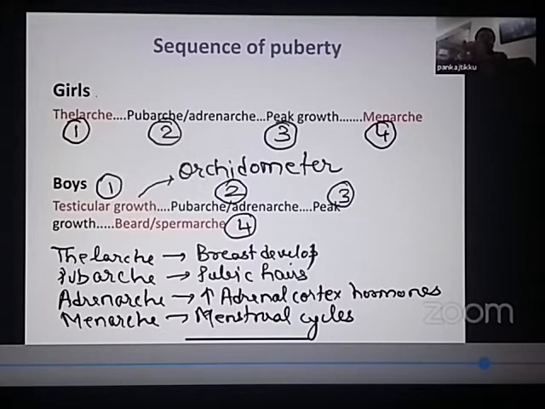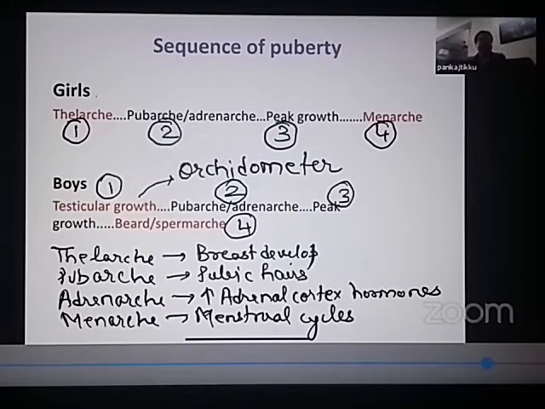So the first 28 days of life is a neonate. The first year of life is an infant. Then 1 to 3 years of life is a toddler. 3 to 6 years of life is a preschool child. 6 to 12 years is a school-age child. And then adolescence is 10 to 19 years. Then I also told you the difference between adolescence and puberty. Adolescence is an age group. Puberty is the development of the secondary sexual characters in this age.